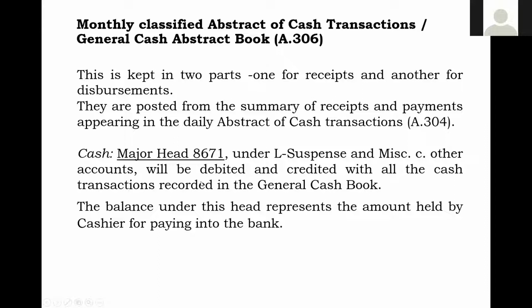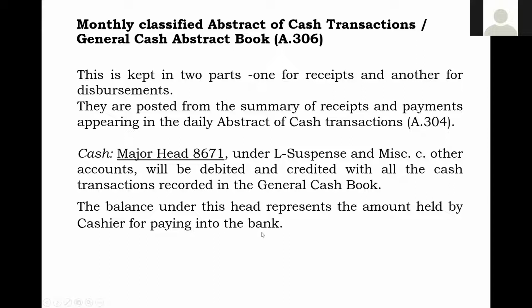Okay, so debit and credit under 8671, after posting, normally there should not be any balance, and if any balance is there, that balance indicates the amount held by the cashier for making payment into the bank.